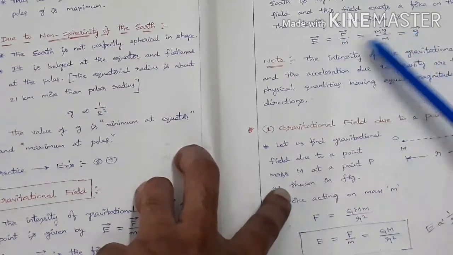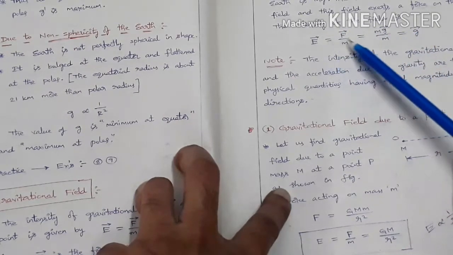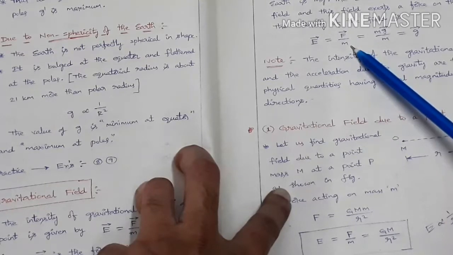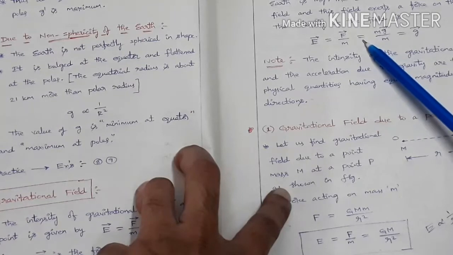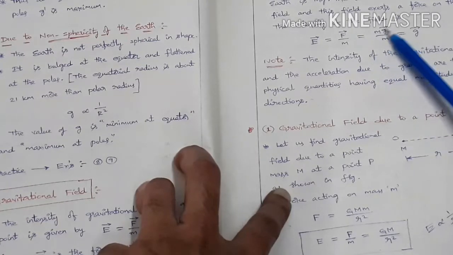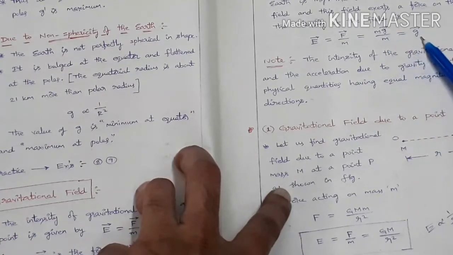The intensity of the field is given by E bar equal to F bar by M. By definition, E bar equal to F bar by M. So what is F bar here? By Newton's second law, mg bar. So mg bar by M, and this is equal to g bar.